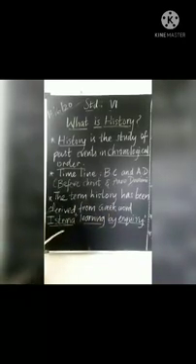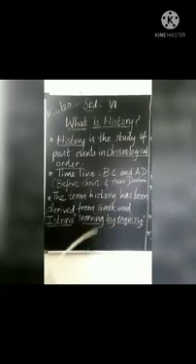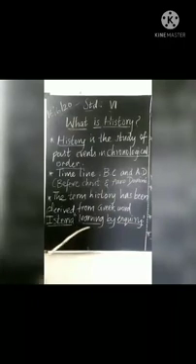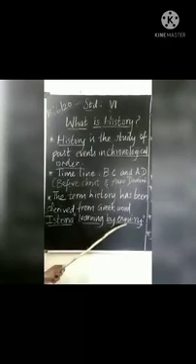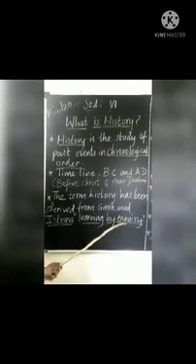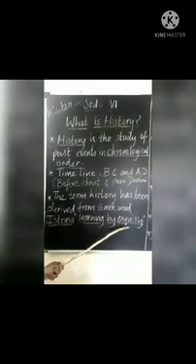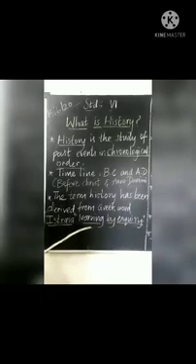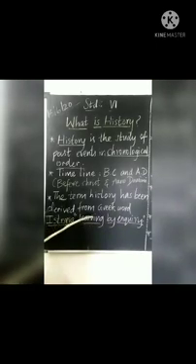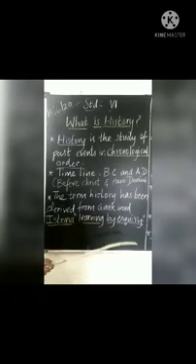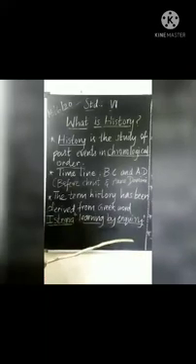So what is the meaning of historia? Historia means learning by inquiry. What is inquiry? Inquiry means asking a lot of doubts, asking a lot of questions. So how will you learn history? By asking a lot of doubts, asking a lot of questions.